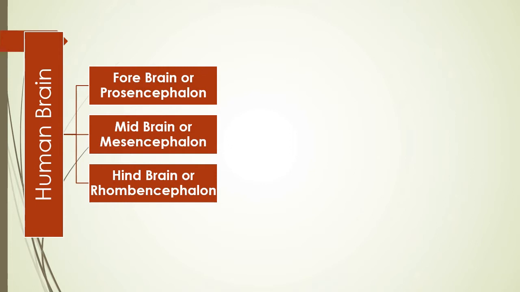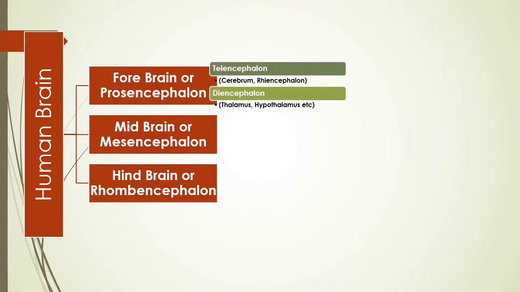The human brain is divided into three parts. First, forebrain or prosencephalon. Second, midbrain or mesencephalon. Third, hindbrain or rhombencephalon. Forebrain has two parts.